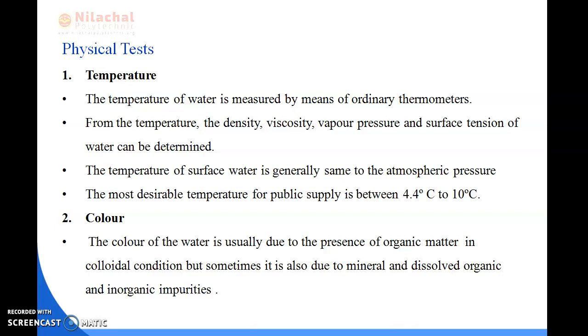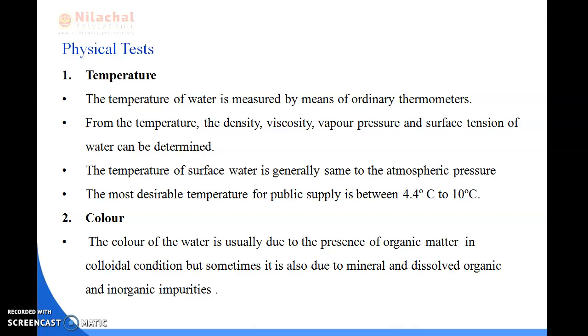The most desirable temperature for public supply is between 4.4 degrees Celsius and 10 degrees Celsius. If the temperature is above 26 degrees Celsius, then it is undesirable. And if it is above 35 degrees Celsius, then it is not good. Okay, so this is the temperature that we use in the physical test.